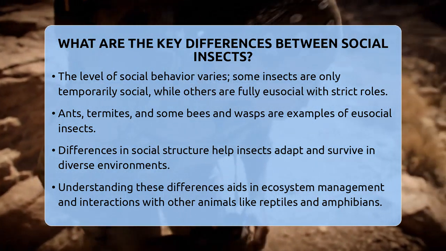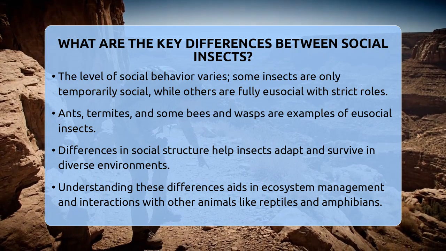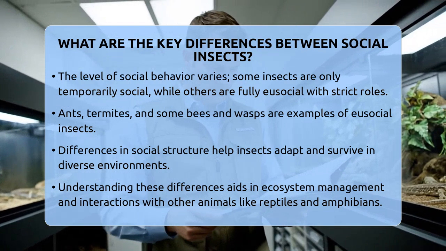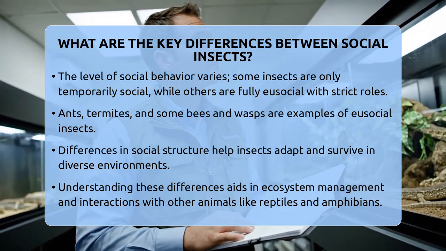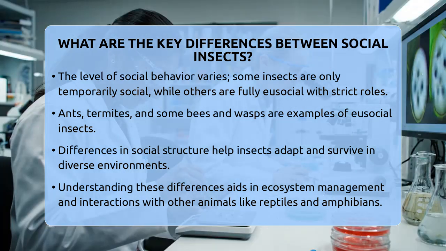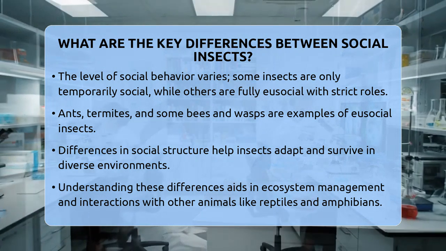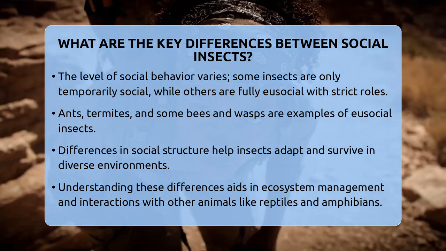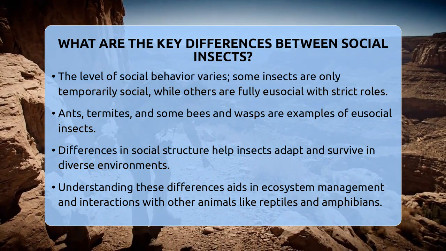These differences show how diverse the insect world is. From tiny ants to large bees, their social structures help them survive in many ways. Recognizing these differences helps us understand their roles in ecosystems and how they interact with other animals like reptiles and amphibians. Knowing how social insects behave can also help us manage environments better, especially when they affect plants, pests, and other wildlife.